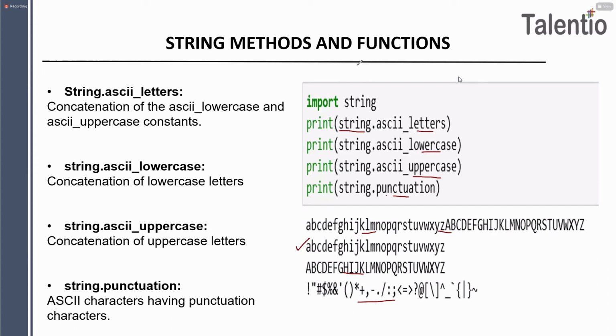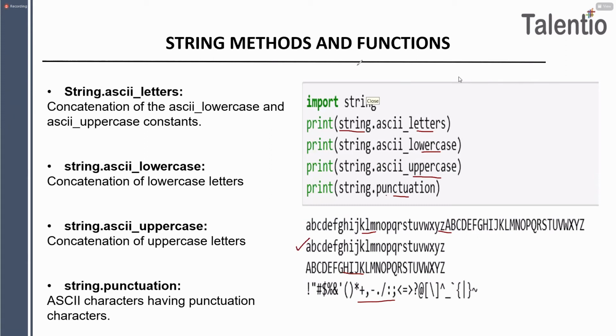These are the different string methods. Is that clear for you all? Please let me know. String dot ascii underscore letters means the concatenation of all small as well as capital letters. Next, string dot ascii underscore lowercase means all small letters. Uppercase means all capital letters in concatenation, and punctuation means all symbols. Is that clear for everyone? Bharat Kumar, yes ma'am. Remaining students, please let me know.